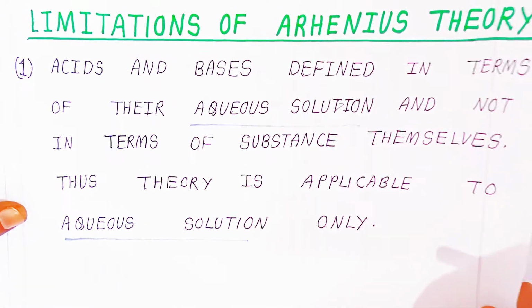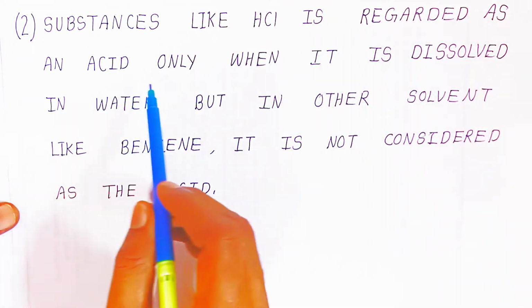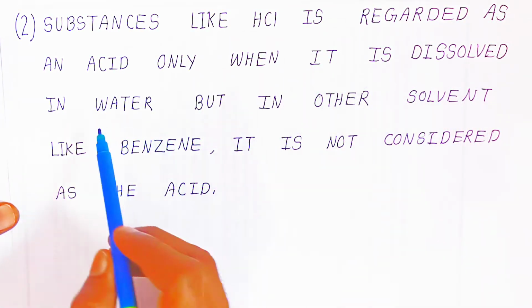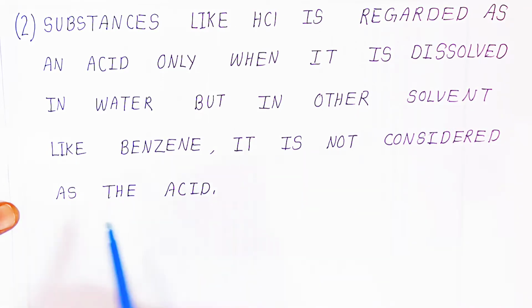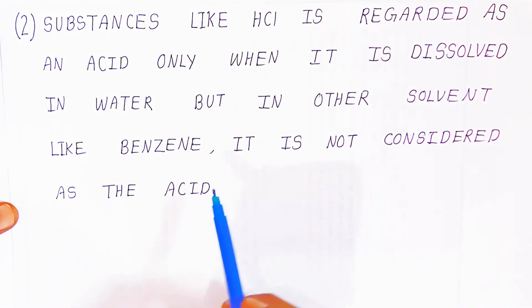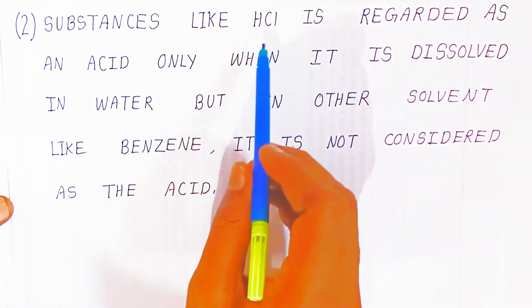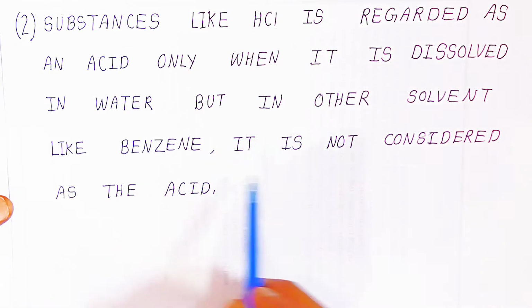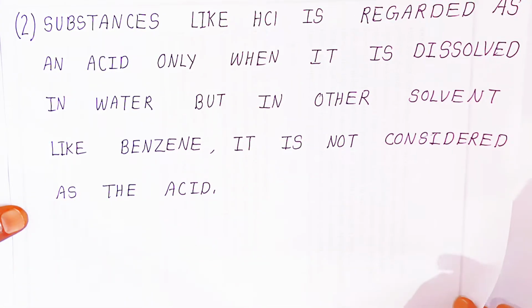Now students, the second limitation, a substance like HCl is regarded as an acid only when it is dissolved in water, but in other solvents like benzene, it is not considered an acid. HCl, they are saying you have to dissolve in water. If you dissolve HCl in benzene, this HCl will not be considered an acid. This is the second limitation of Arrhenius theory.